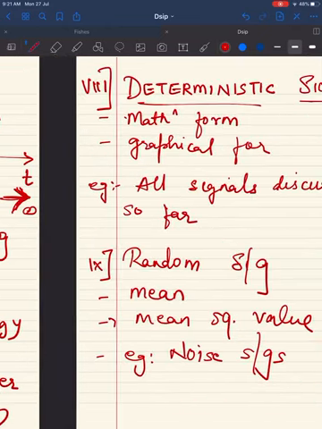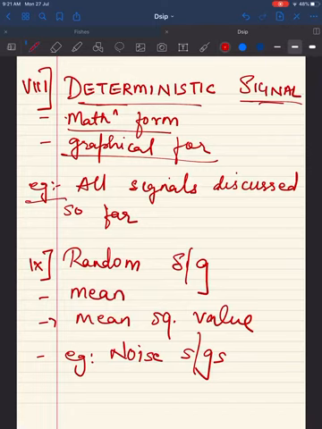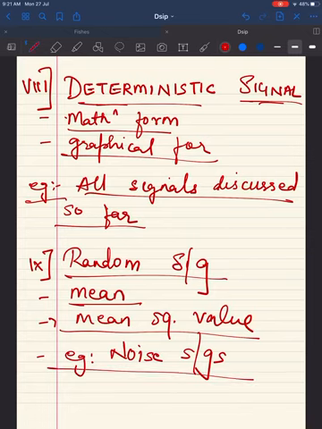The next type of signal that we are going to see is deterministic signal. A signal whose physical description is known completely, either in a mathematical form or a graphical form, is known as a deterministic signal. For example, all the signals that we have discussed so far are deterministic signals, as opposed to random signals. A signal which is known only in terms of the probabilistic description, like mean square value, etc., is called a random signal. What is the example of a random signal? Noise signals are the example for random signals.